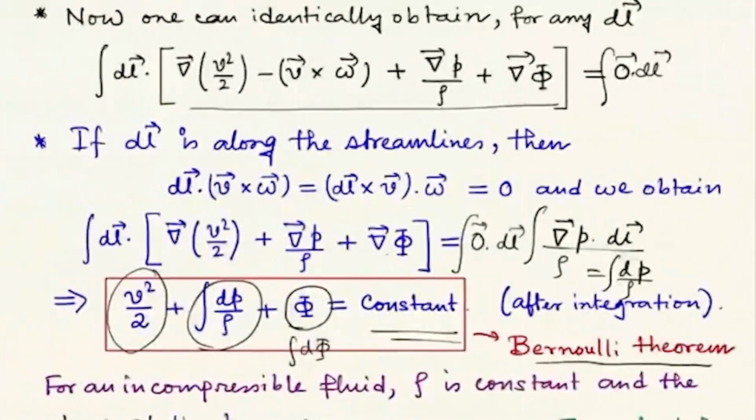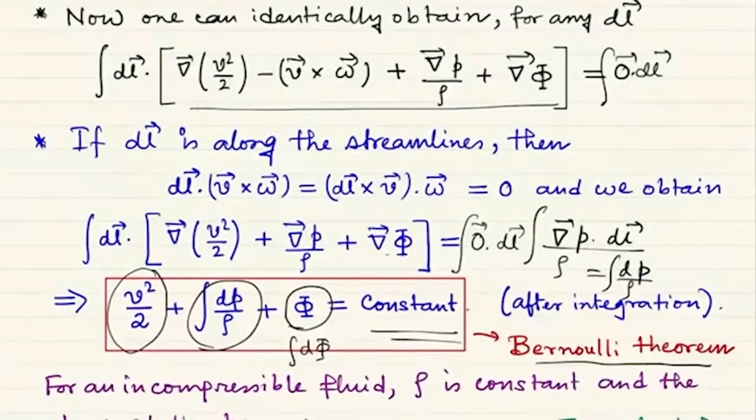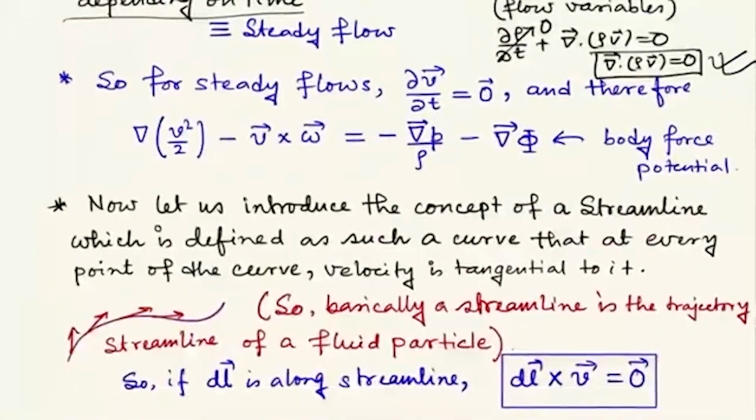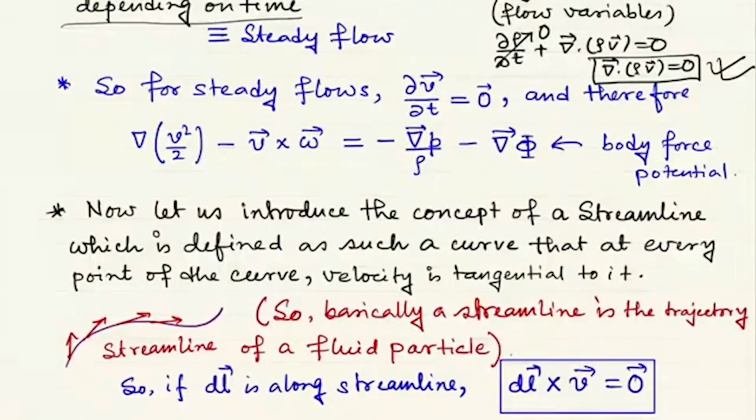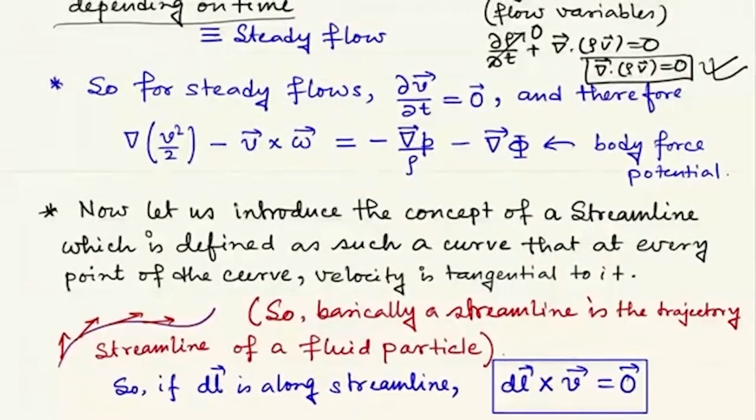So that was one thing to discuss: Bernoulli theorem or Bernoulli principle in the case of ideal and stationary fluids. Of course, in this case we are mixing two concepts.